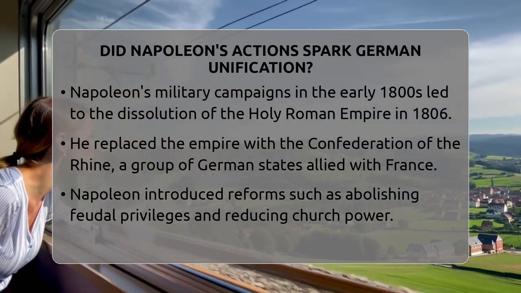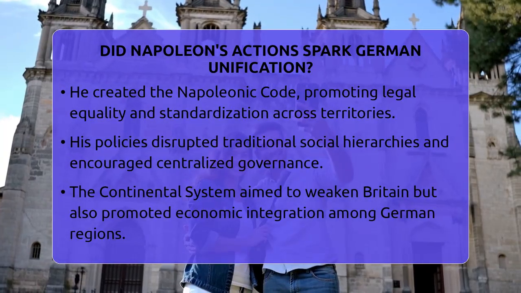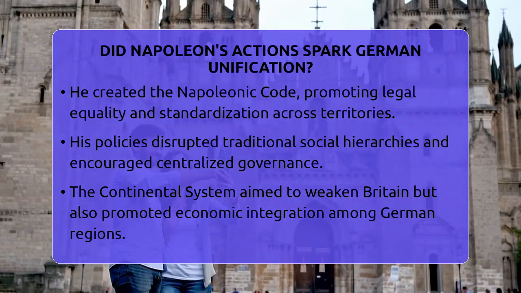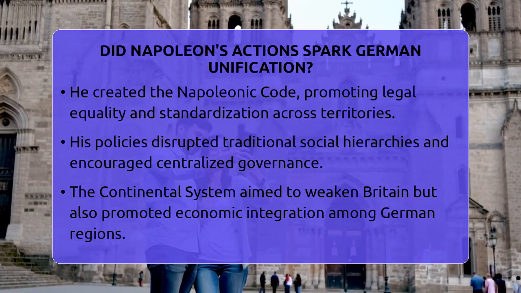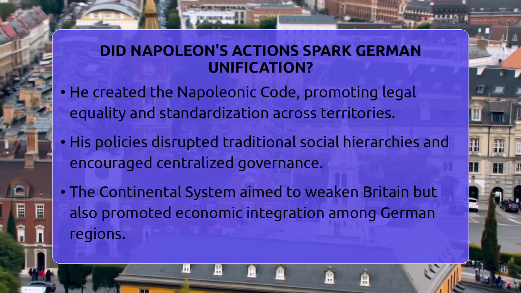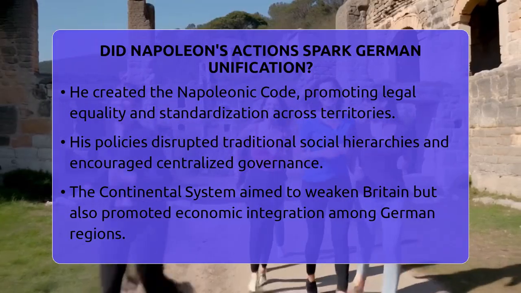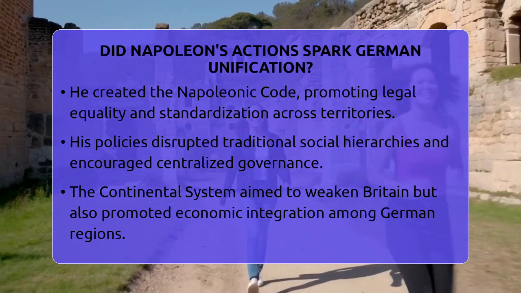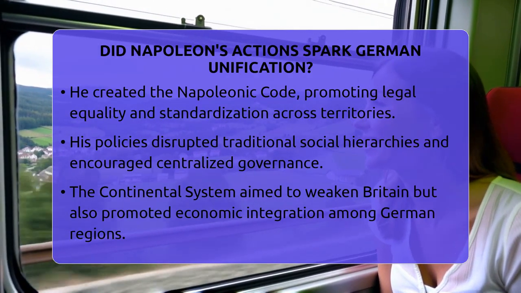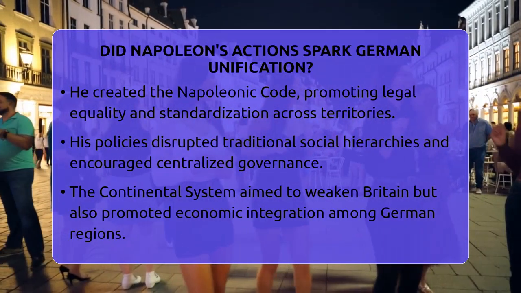Napoleon also introduced sweeping reforms in the territories he controlled. He abolished feudal privileges, which kept peasants and common people tied to the land and their lords. He also reduced the power of the church and created the Napoleonic Code, a set of laws that promoted equality and standardized legal procedures. These changes disrupted traditional social hierarchies and showed German leaders the benefits of a more centralized and modern government. These reforms planted seeds for future unification by demonstrating how uniform laws and efficient governance could work across regions.